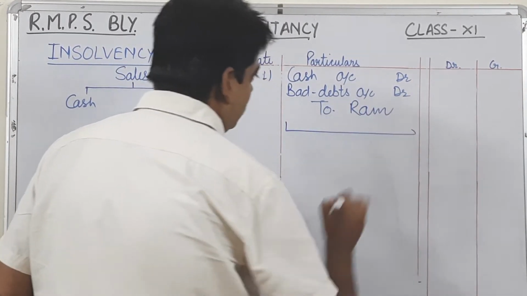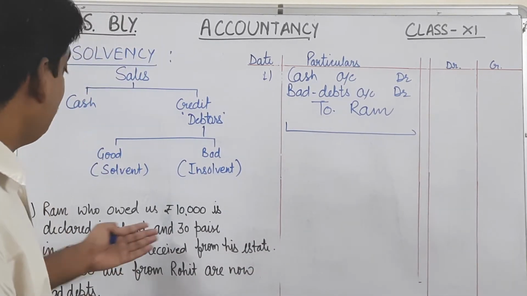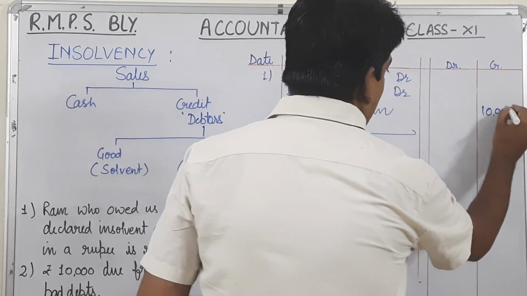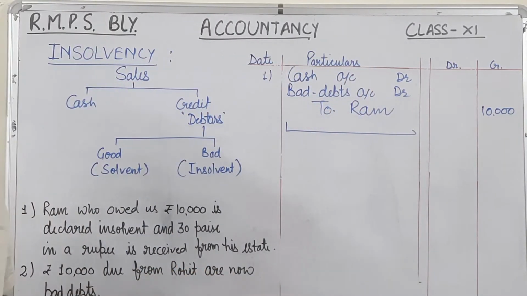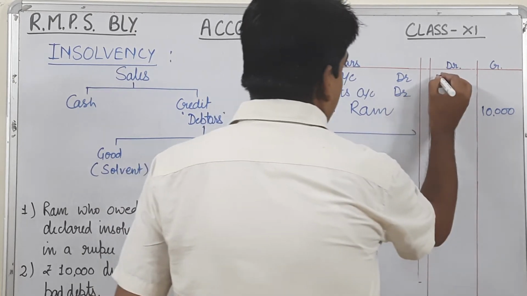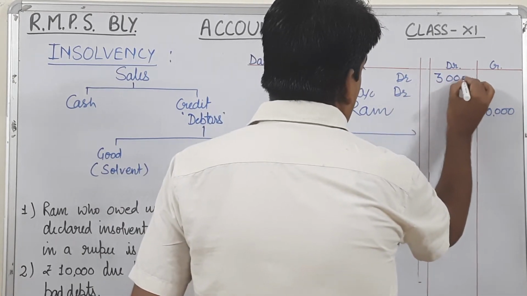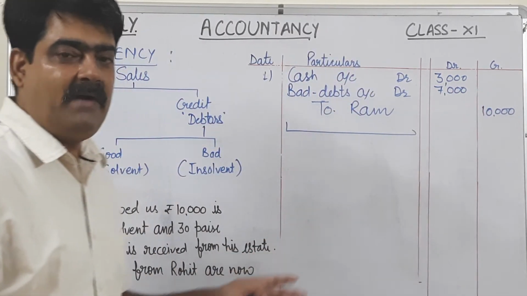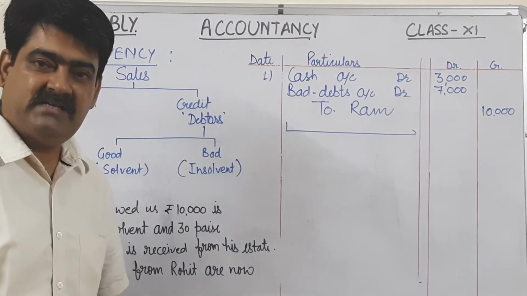Simple narration will come. Now come to amount. Receivable amount from Ram was 10,000. So in credit column it will come 10,000. And see, we are receiving only 30% from Ram. So 30% of 10,000 will be 3,000. That will come in cash, and our loss is 7,000. So like this we will pass the journal entry of bad debts.